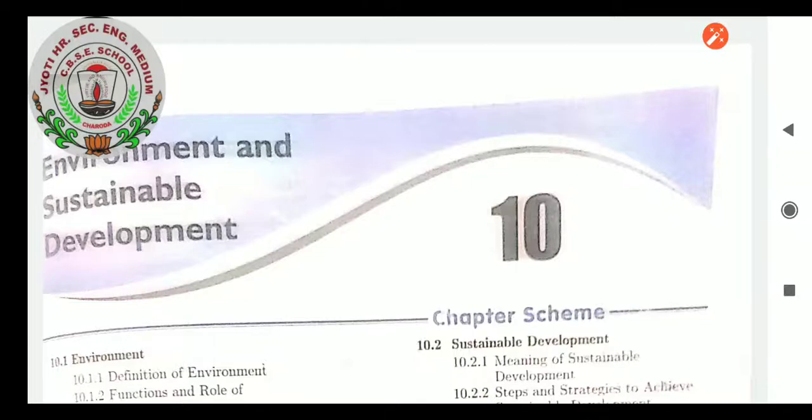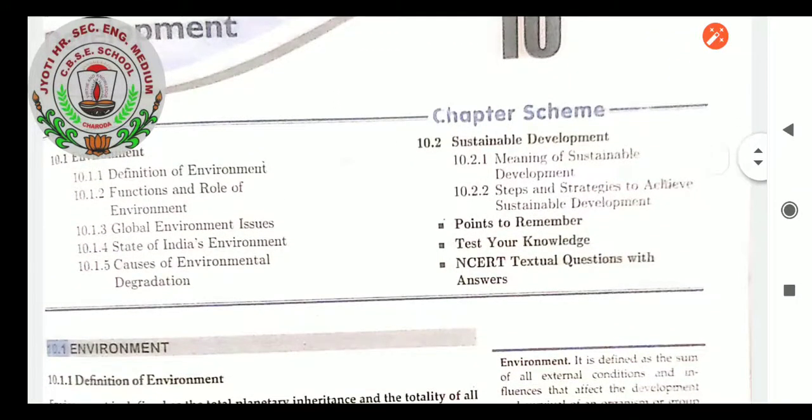Okay. Sustainable development says that whatever facilities we are having, it will come to an end as we are not making proper utilization of resources. The resources which we gain for our use, like water. We know water is the maximum part of our earth surface, but that whole water is not useful for drinking purpose. Only 1% of water is useful for drinking purpose, and it comes as a source of water for drinking.